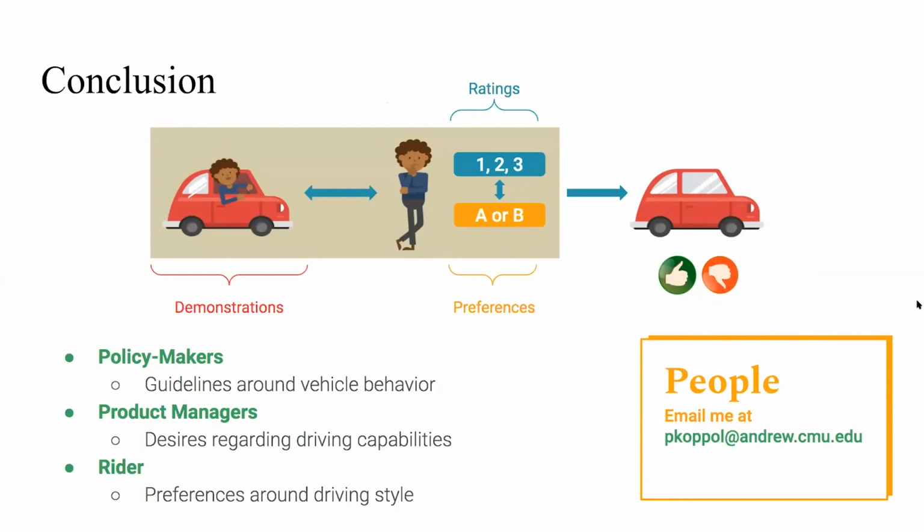And we envision that the system might be really useful when it comes to enabling stakeholders to interact with the system. For example, in the self-driving car domain, some stakeholders include policymakers who might have needs around vehicle behavior, particularly when it comes to safety, product managers who may have desires around what the personality of the product should be, like the feeling it should convey, and then a rider such as myself, who might say, well, I get really motion sick and I really don't want to get into a car that brakes too aggressively.